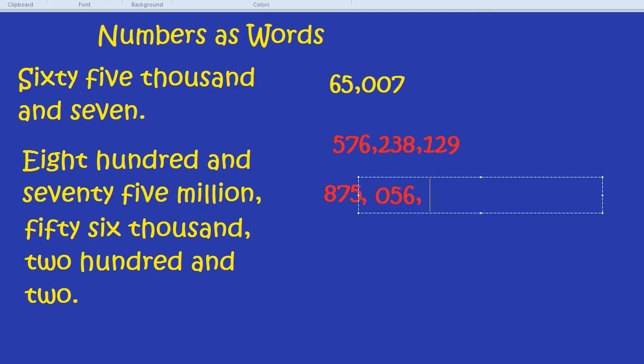Finally, 202. And the way we write that is just simply 202. So this number is 875,056,202. And as you can see, the commas come every 3 numbers starting from the back.